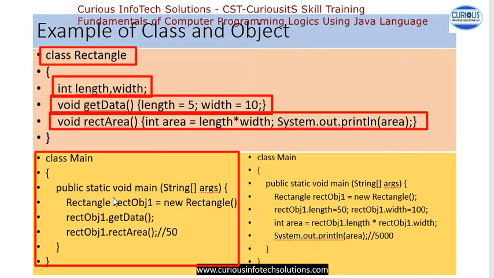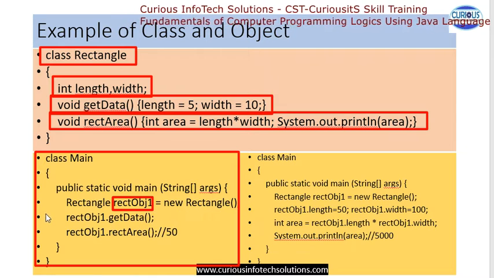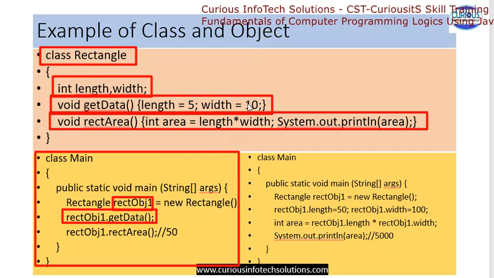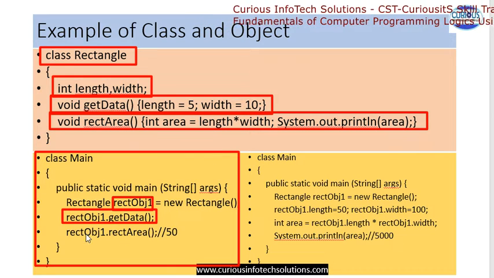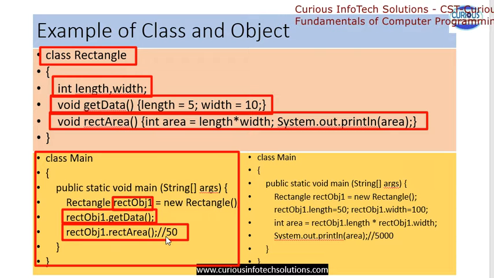Here we have one object. This is the object we have. As we run this program, we will read this get data. So from here we will read 5 and 10, and here we will calculate. So we should get 50. Here 50 will come.